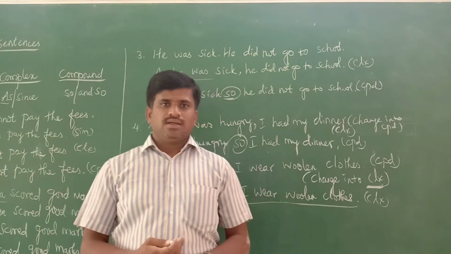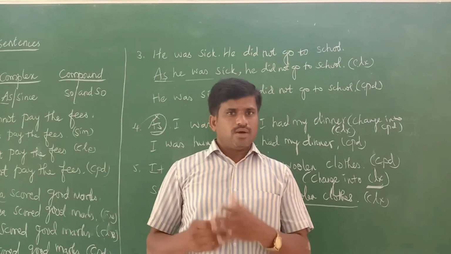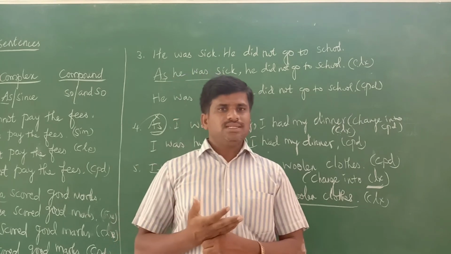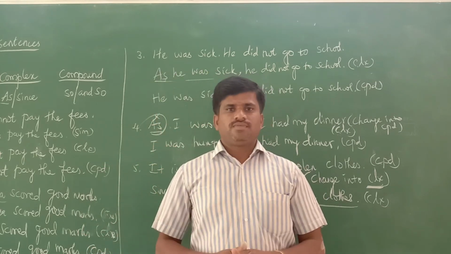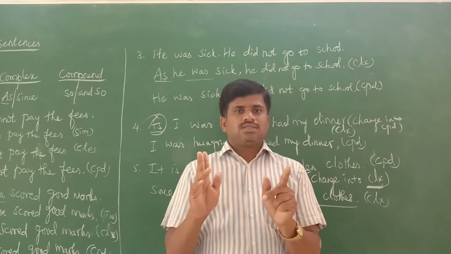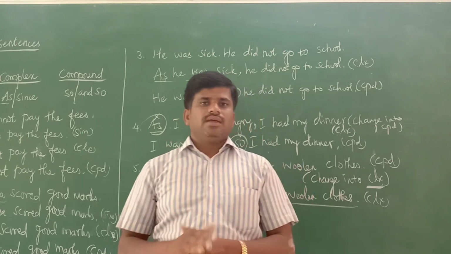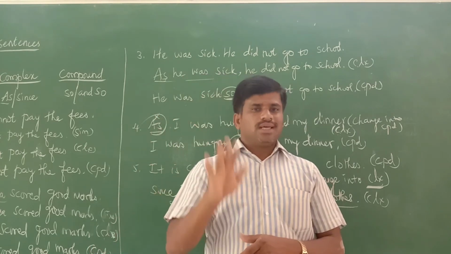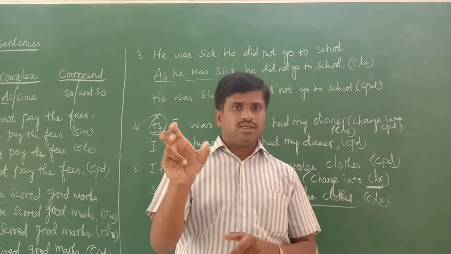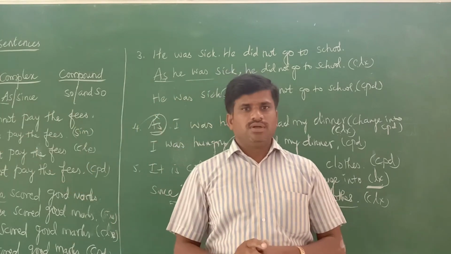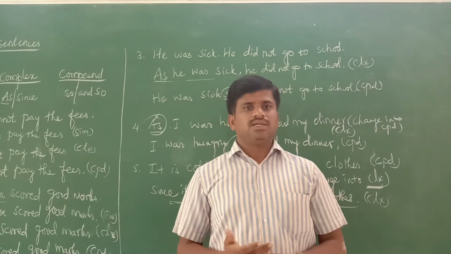It is type 3, the third type of transformation of sentences. Simple sentence is moving to "because of"; complex sentence, "as" or "since"; compound sentence, "and so" or "so". If two sentences are given directly, you can use any one, either simple, complex, or compound. But particularly when the question is asking to change into compound or change into complex, you should only change the given sentence into complex or compound. Understood? Yes. So far we have completed type 3 transformation of sentences.